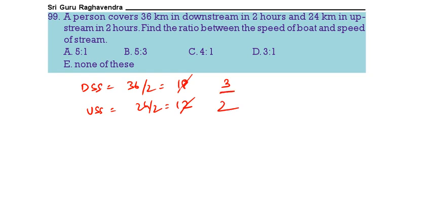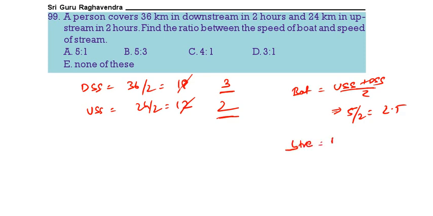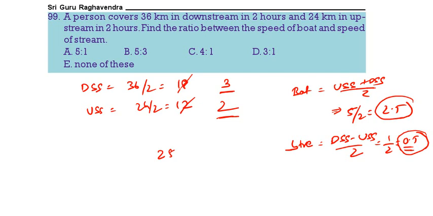Downstream speed 3, upstream speed 2. Now boat speed is upstream speed plus downstream speed by 2. 3 plus 2, 5 by 2, 2.5. Stream speed is downstream speed minus upstream speed by 2. 1 by 2 is 0.5. So boat speed is 2.5, stream speed 0.5. You have to find the ratio, 2.5:0.5 or 5:1.